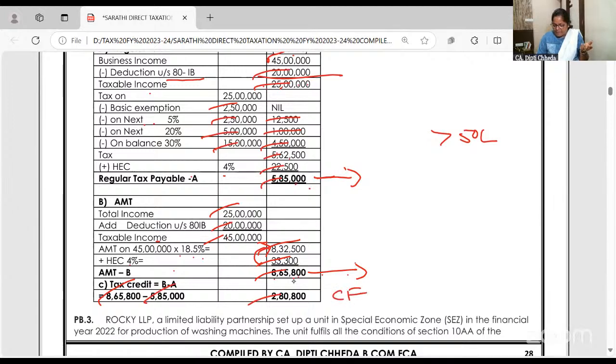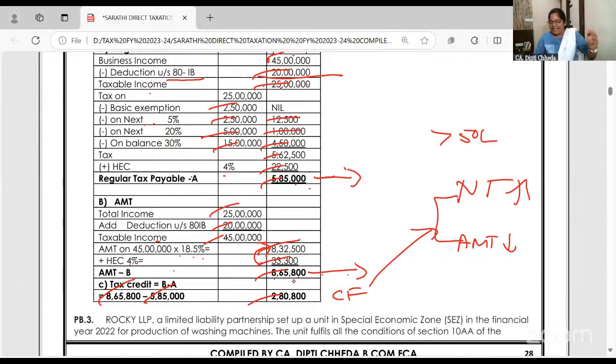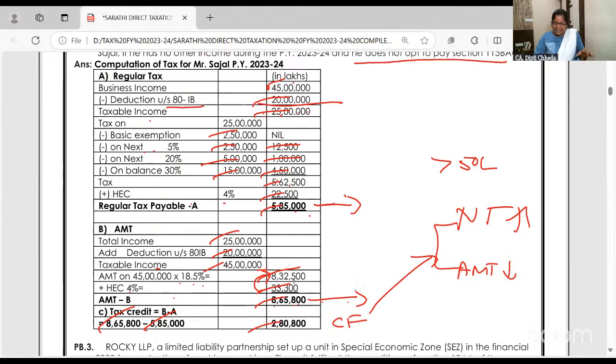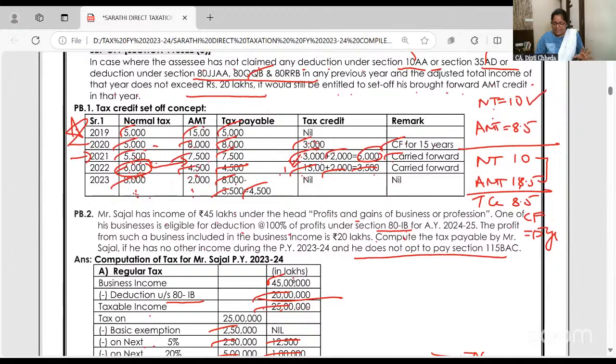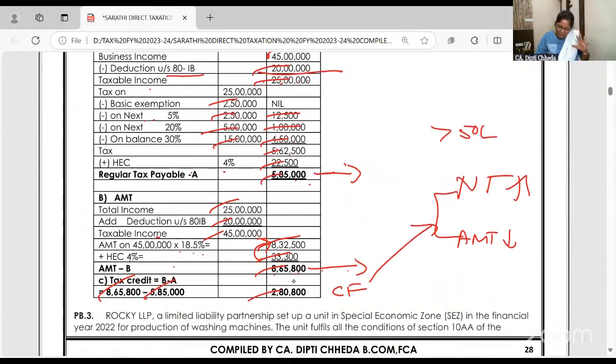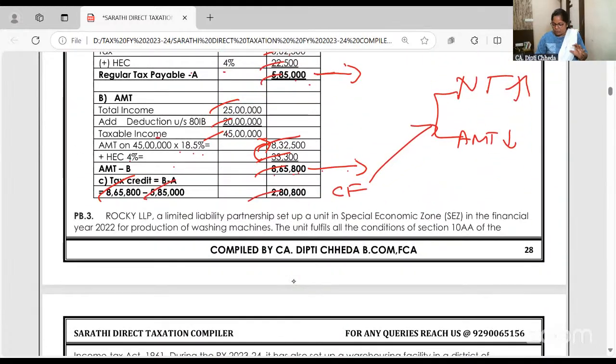Yes. How many years can I carry forward? 15 years. When do I set off? When normal tax is more and AMT is less. That time you can set off the tax credit till AMT. Take a screenshot of this table if you don't have it, and then do it in the notebook at ease. Now before I go to the next problem in writing, I want all of you to write